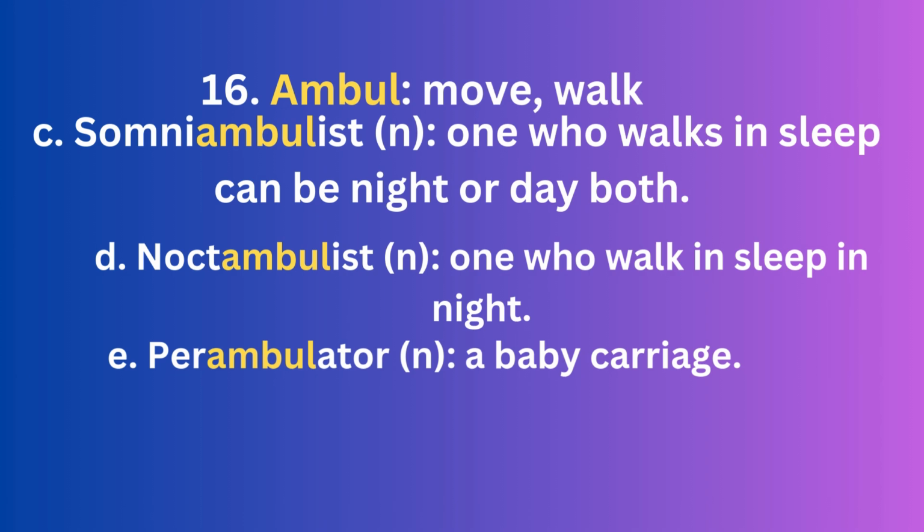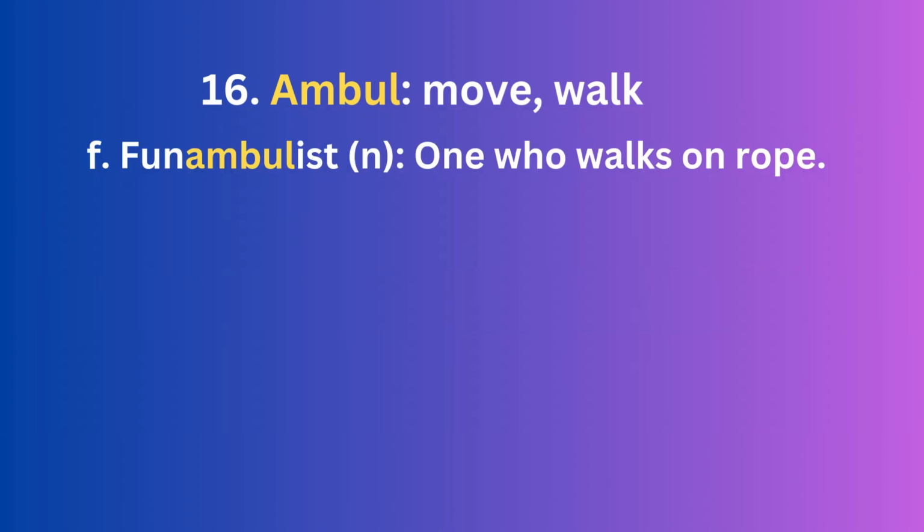Okay. Now the sixth word is funambulist. It is a noun which means one who walks on rope. You must have watched a camp in which many people walk on a rope, and one who wins that gets a prize or something else. That type of person, one who walks on rope, we call a funambulist.